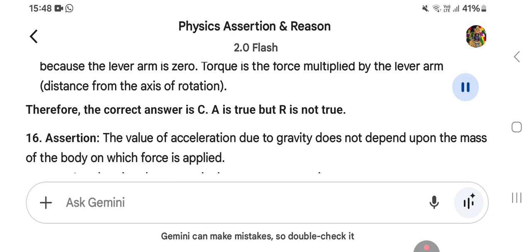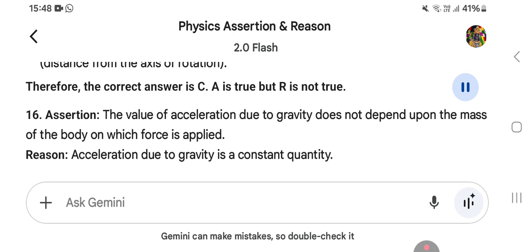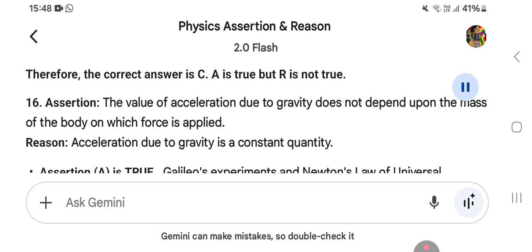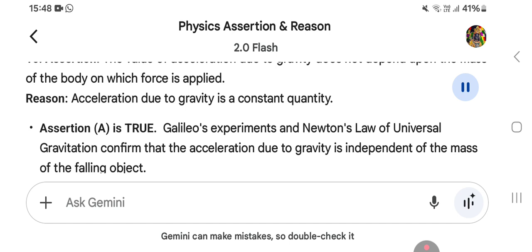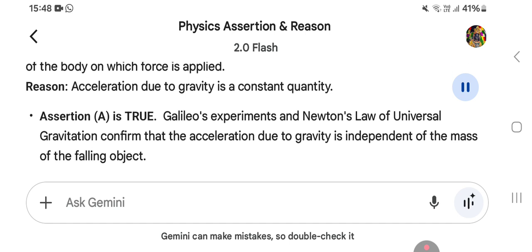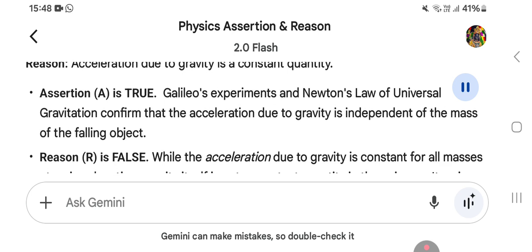16. Assertion: The value of acceleration due to gravity does not depend upon the mass of the body on which force is applied. Reason: Acceleration due to gravity is a constant quantity. Assertion A is true. Galileo's experiments and Newton's law of universal gravitation confirm that the acceleration due to gravity is independent of the mass of the falling object.